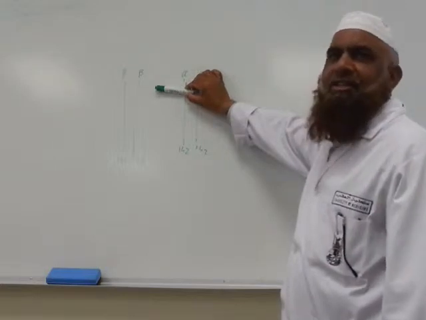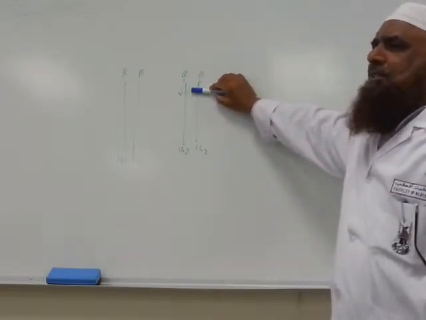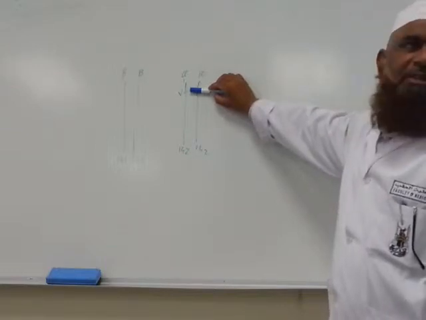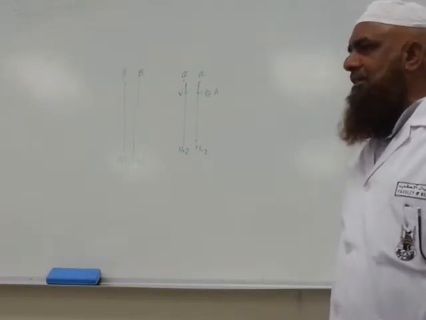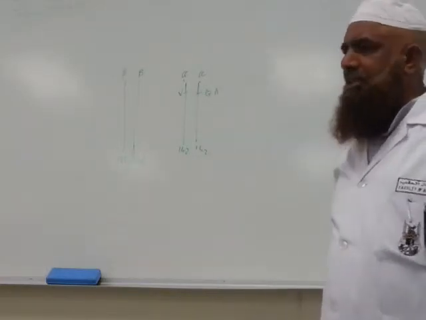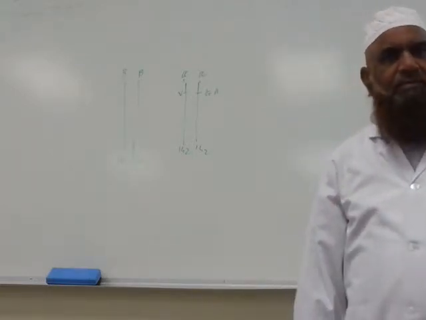Otherwise, same 142 amino acids, same 2 alpha 2 beta chains, only this replacement of one amino acid. Replace adenine by thymine.